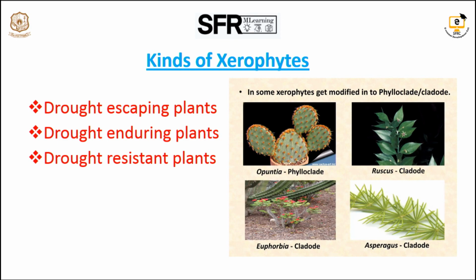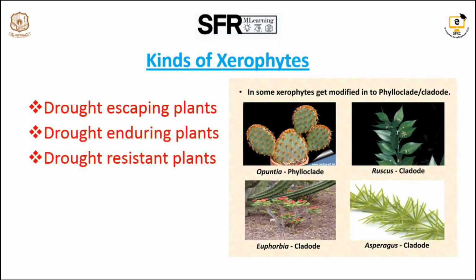Next is the drought enduring plants. Drought enduring plants are plants that tolerate drought due to the presence of small sized leaves. So that is called drought enduring plants. For example, Echinopsis is a very good drought enduring plant. The plant grows throughout the year.